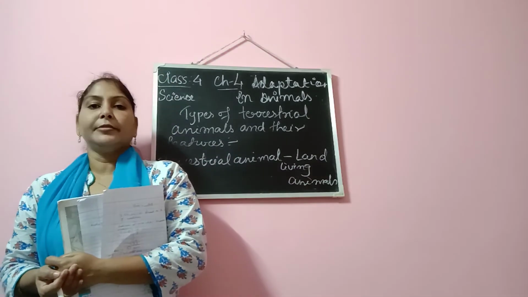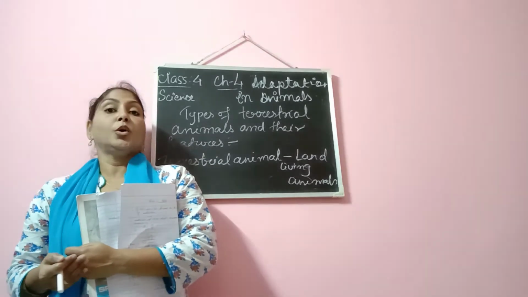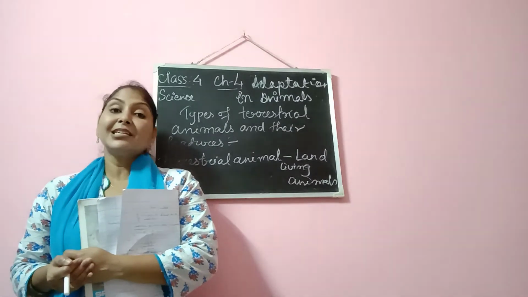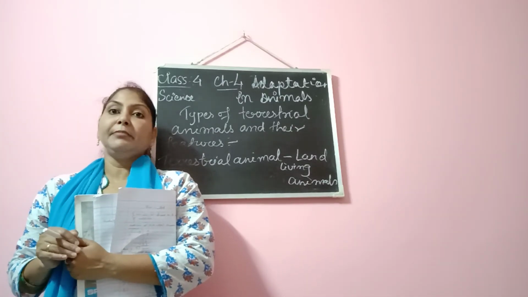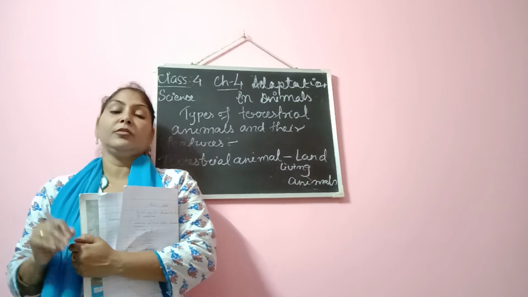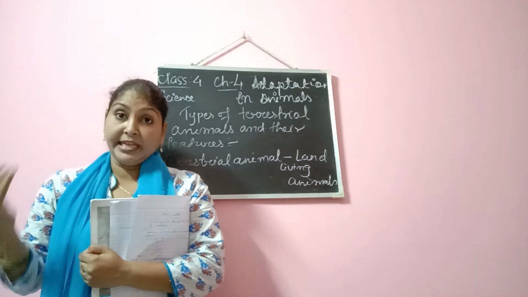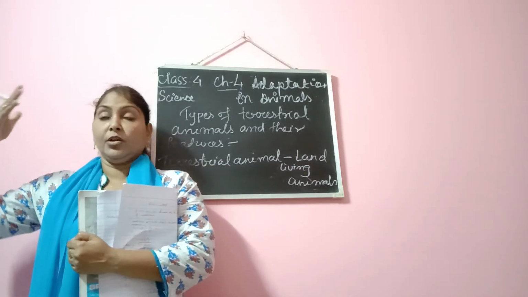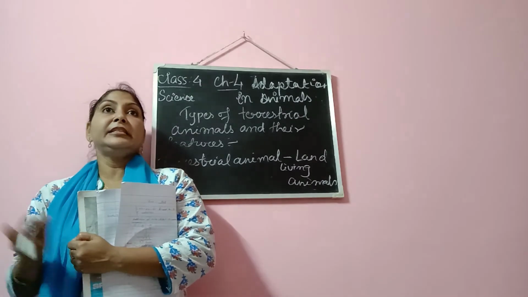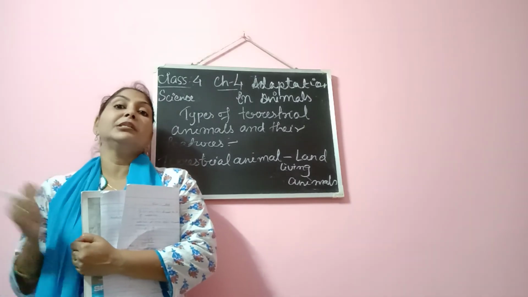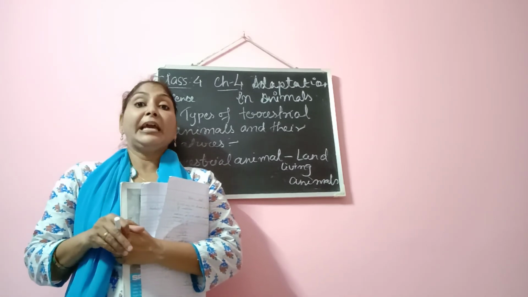So here we complete all the adaptive features of terrestrial animals. We have discussed the features of terrestrial animals, and there are different types of animals, for example animals living in the desert, animals living on the trees, arboreal animals, then animals of the colder region, then certain animals which go for summer sleep, estivation, then animals having the feature of camouflage.